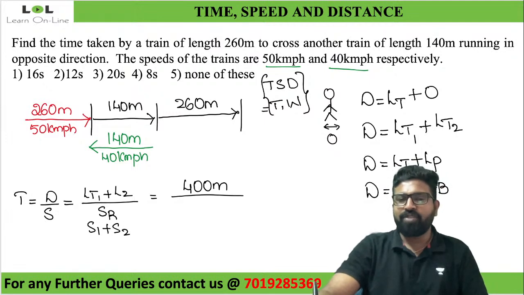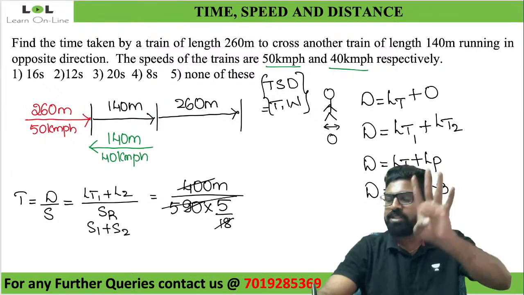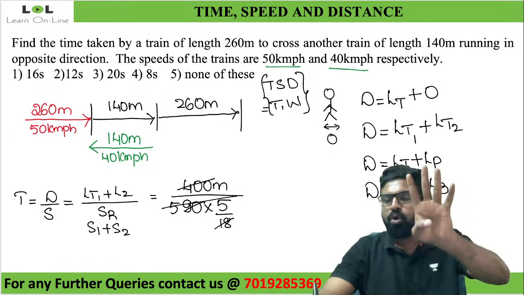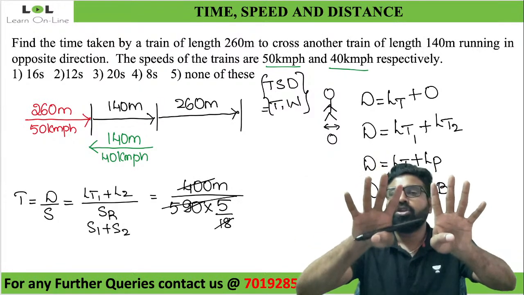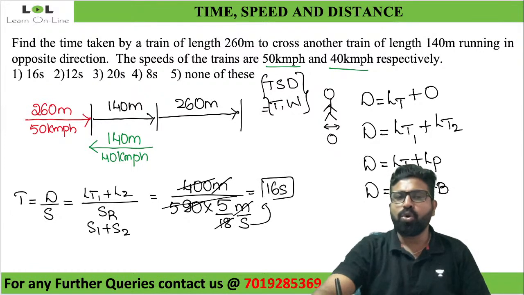So what will be the speed? 50 plus 40, 90 kilometers per hour. But I want it in terms of meters per second. So multiply by 5 by 18. 18 5 times is 90, and 5 times 5 is 25. 25 how many times is 400? 25 4 times is 100. From 100, to go to 400, you have to multiply by 4 again. So 4 into 4 is 16. Since you converted into meters per second, meters get cancelled and seconds goes to the numerator. It would be 16 seconds. So my answer here will be equal to 16.